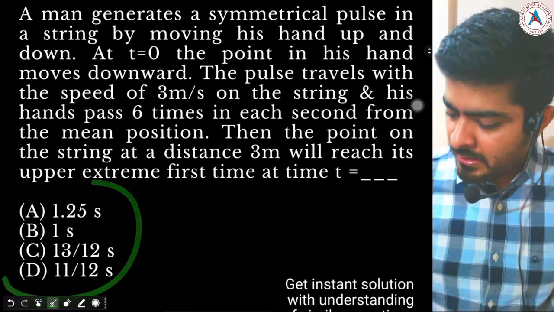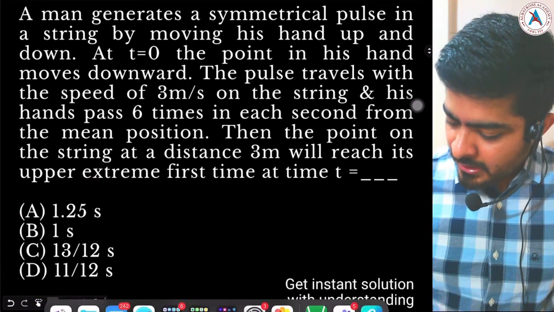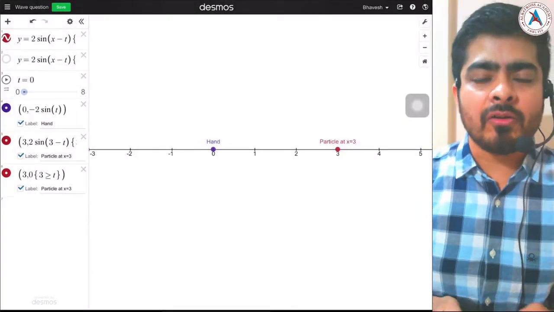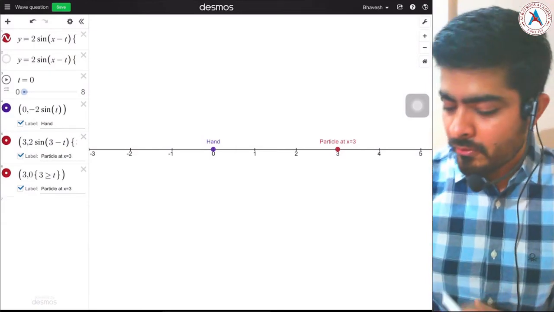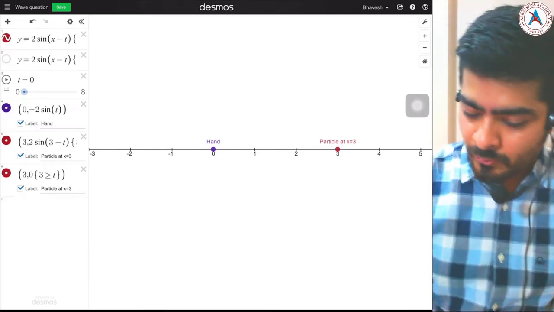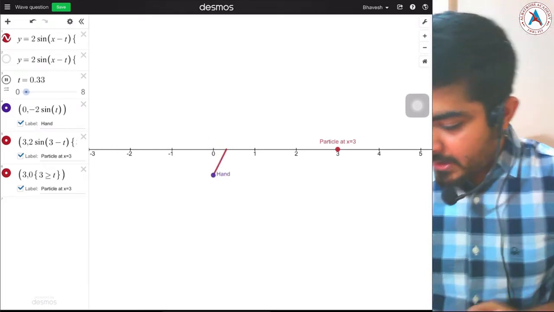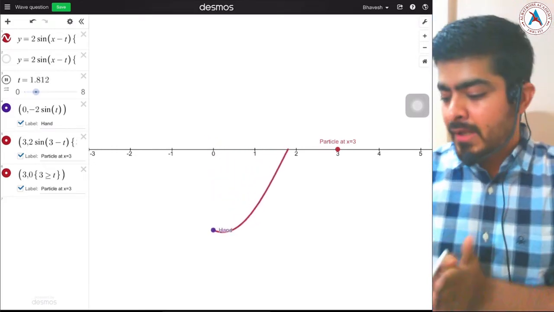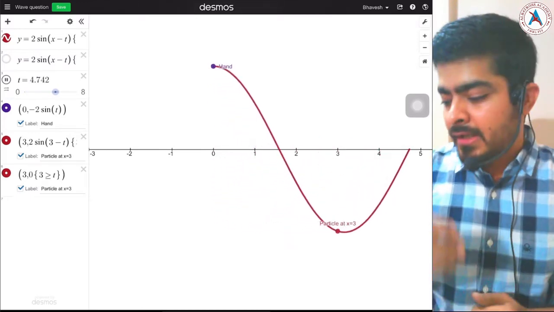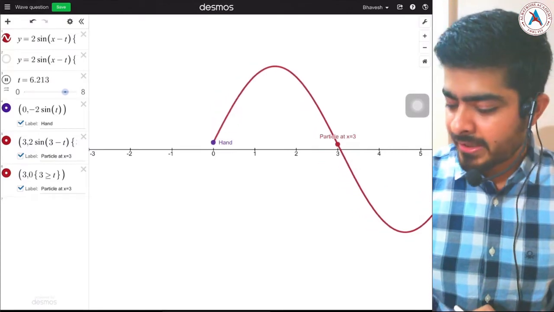Now what exactly is the question saying? A person is trying to oscillate a string. He is creating a wave, and the wave starts from his hand at t equal to 0. So if you see over here, the wave has just been created. This wave first reaches the particle at x equal to 3 and after that, that particle starts oscillating.